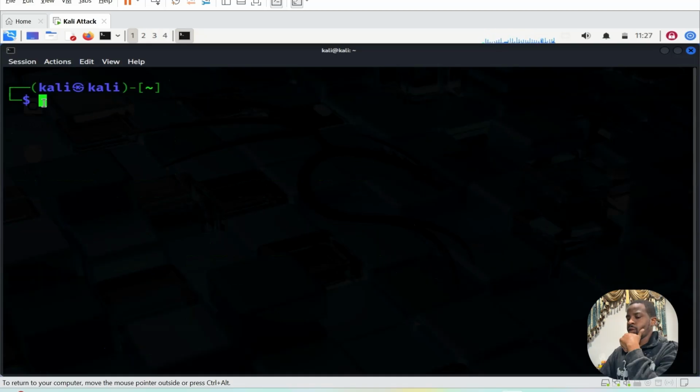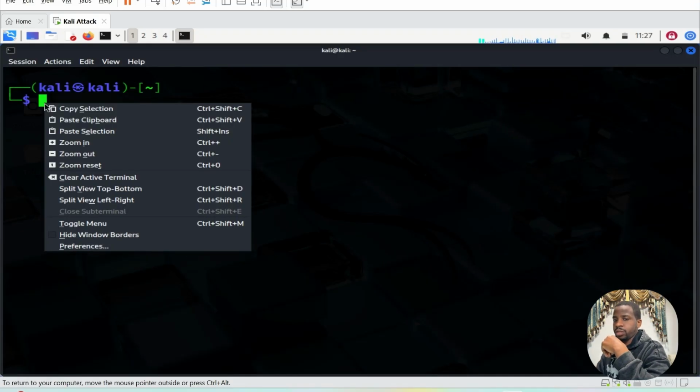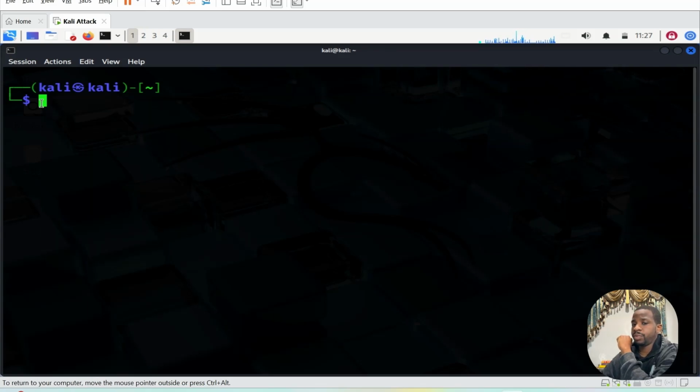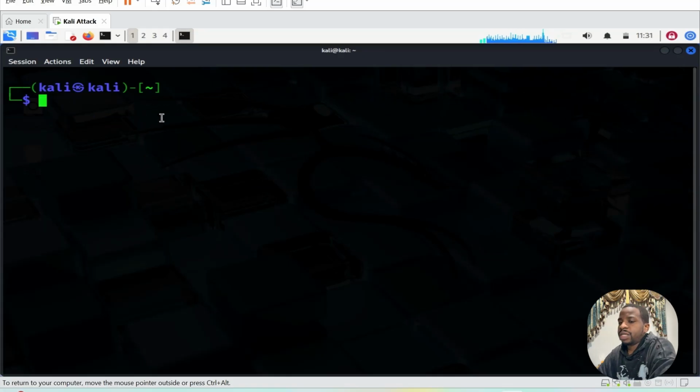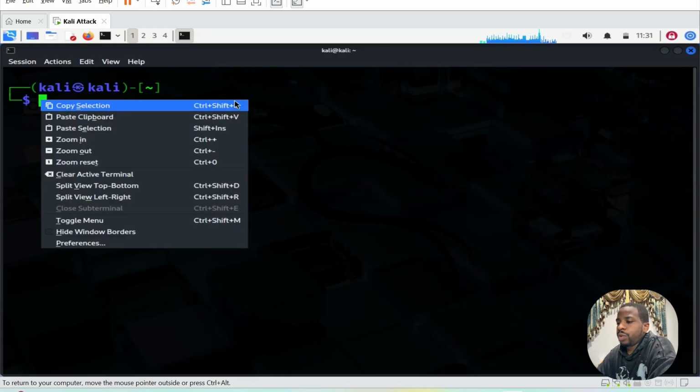Okay, let's clear. So now say we are done with our exploitation. Let's do a post-exploitation. The whole point is an attacker will want to extract the data that they can now use maybe for ransomware or whatever. There's this prompt that I just want to try. I'm tired of typing, so I'm just gonna be copying and pasting it. So now let's say we're done with our exploitation. We want to do a post-exploitation.